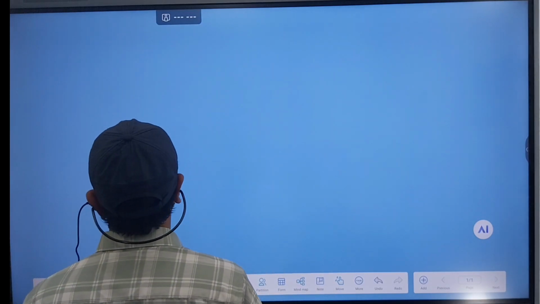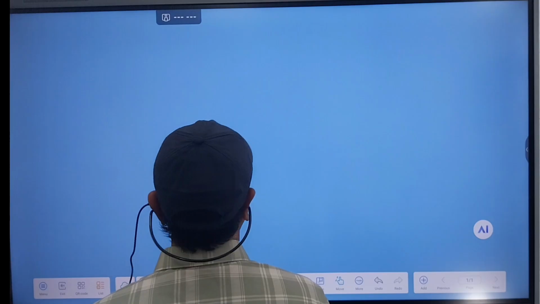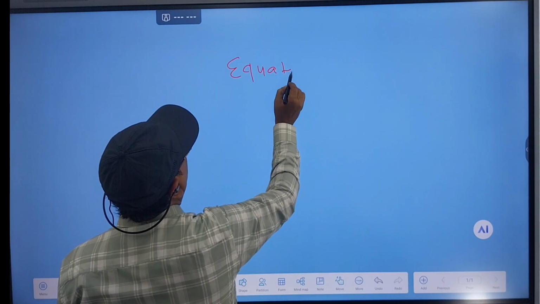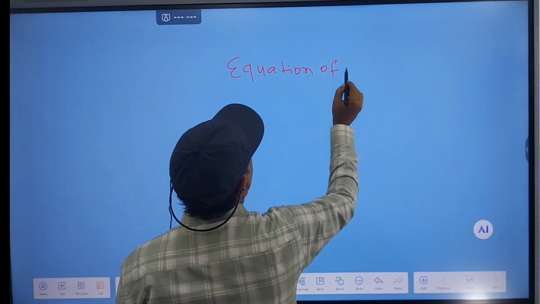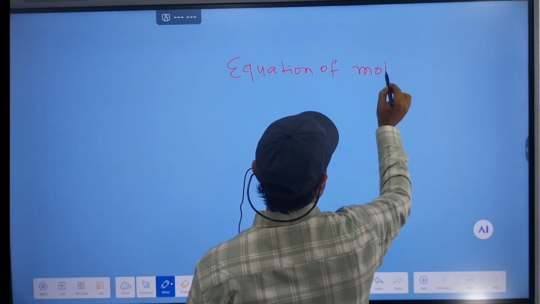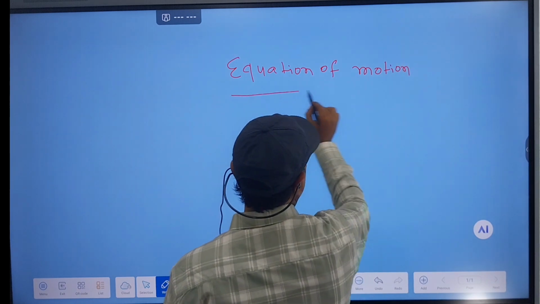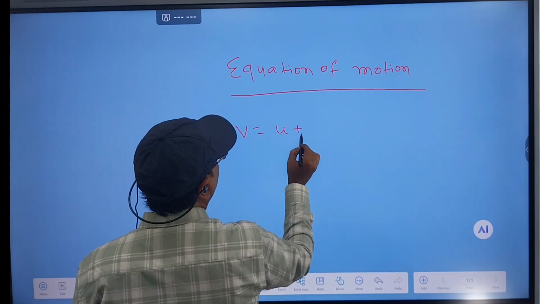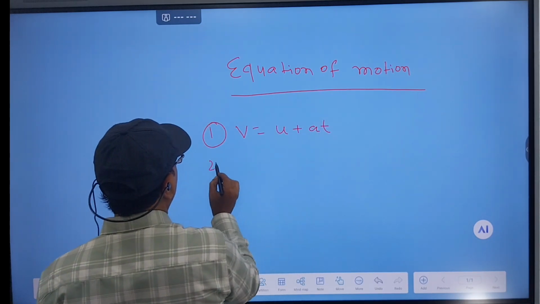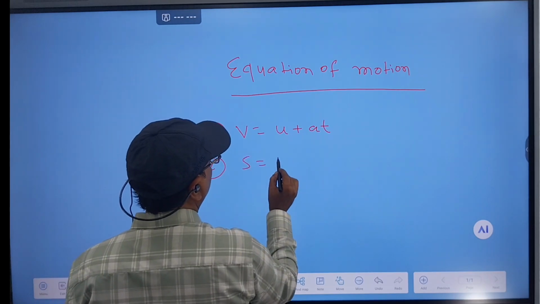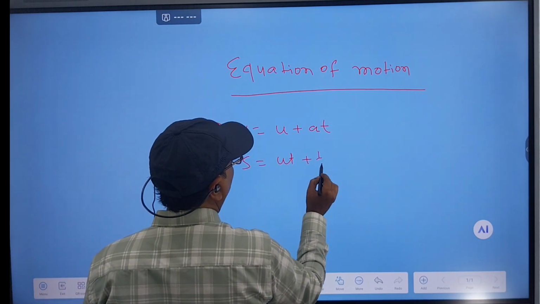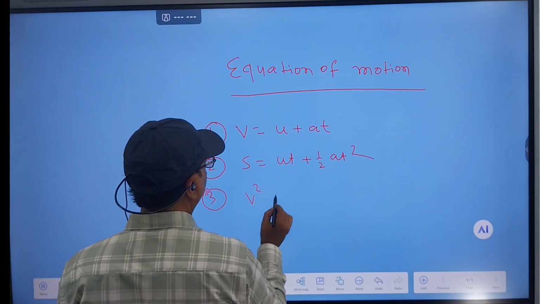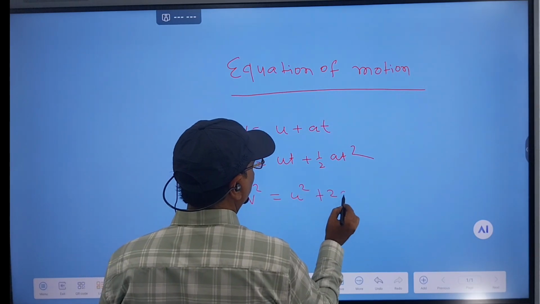Now, equation of motion. We will discuss equation of motion. This is very important. First, V equal to U plus AT. Second, S equal to UT plus half AT square. Third, V square equal to U square plus 2AS.